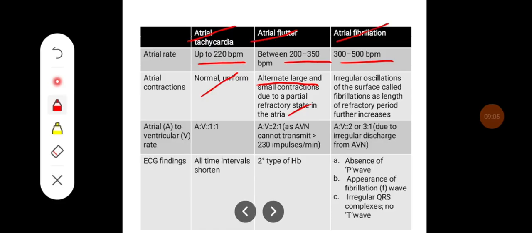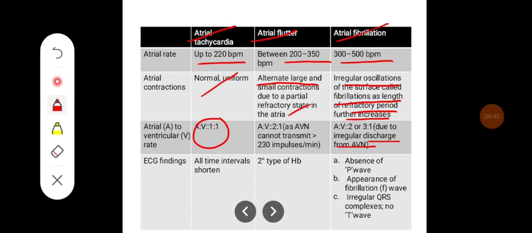In fibrillation, there are irregular oscillations of the surface, called fibrillation, as the length of the refractory period further increases. The atrial to ventricular rate is 1:1 in atrial tachycardia, whereas in flutter it can be 2:1, and in atrial fibrillation it can be 2 or 3:1 due to the irregular discharge from the AV node.